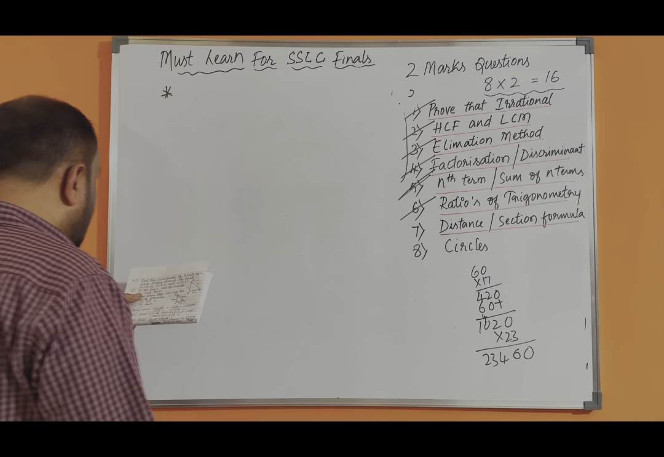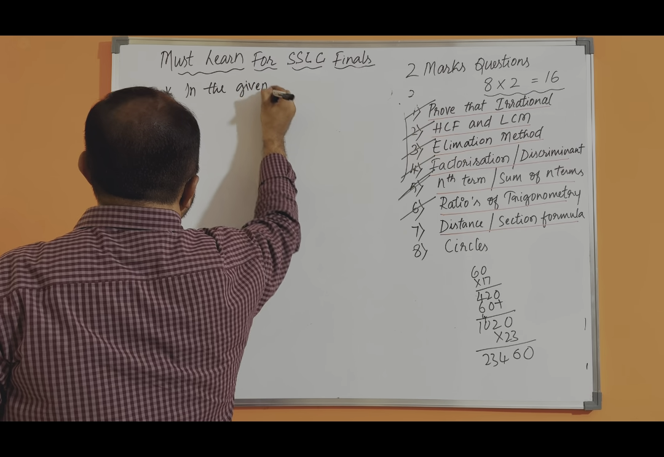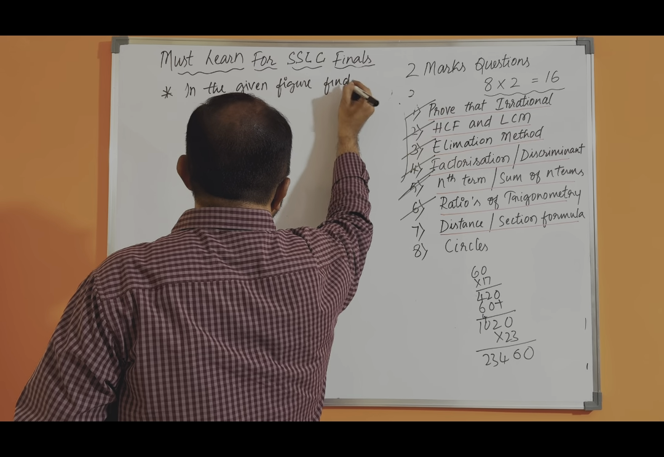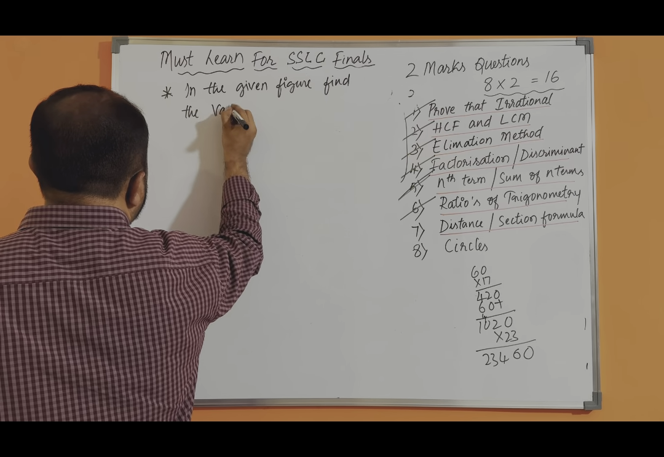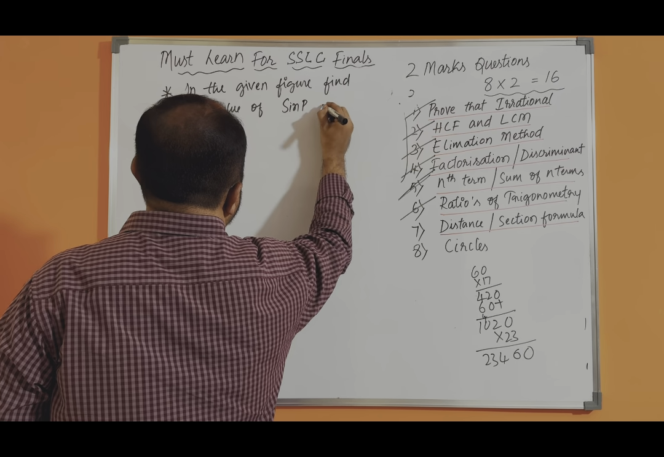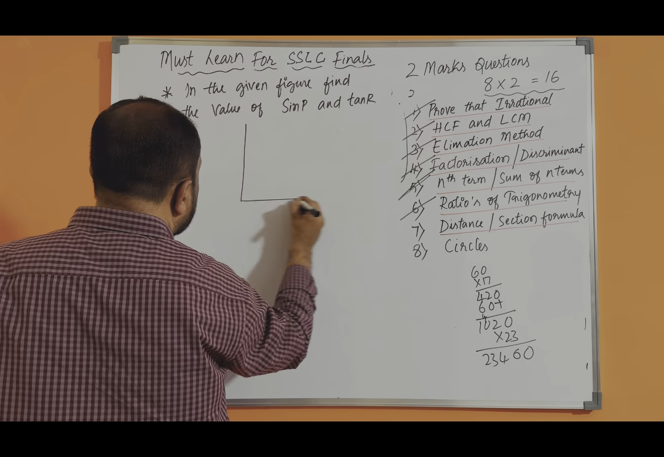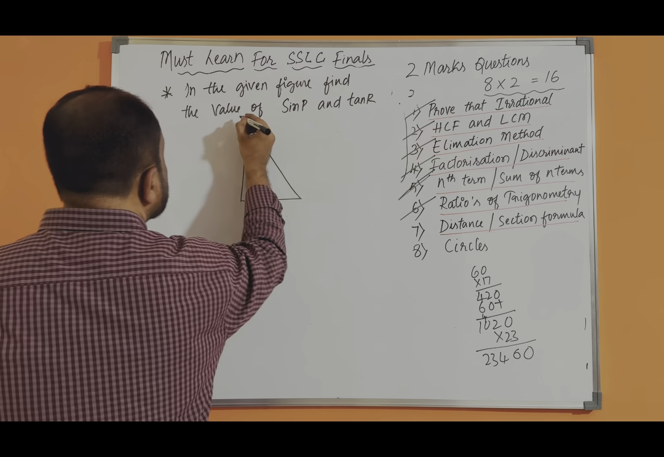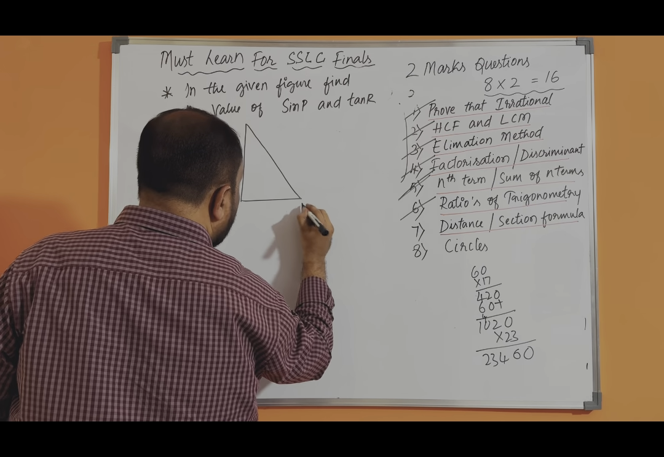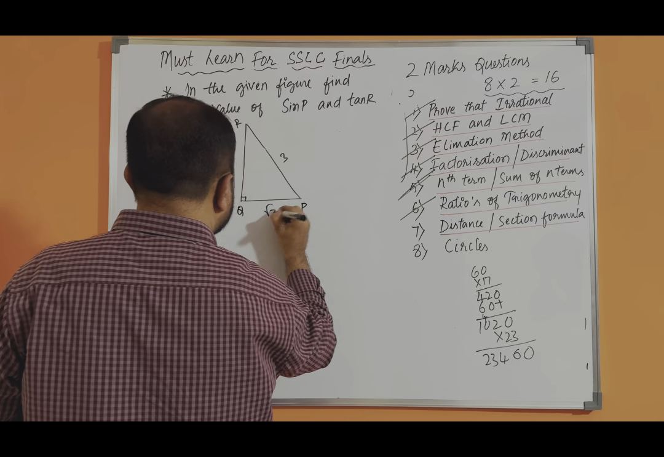So let us take: in the given figure, find the value of sin P and tan R. The figure is this one. We have one right angle triangle PQR.